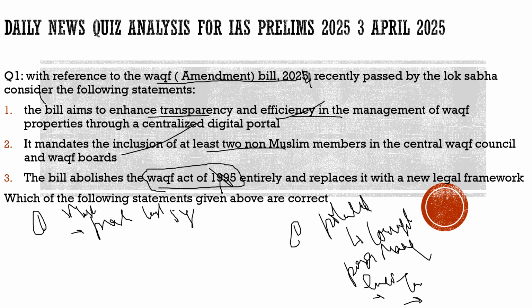Another important amendment which has been brought under the Amendment Bill 2024 is that, suppose you are a person and you have a girl child, and you had not given the inheritance right to the girl.